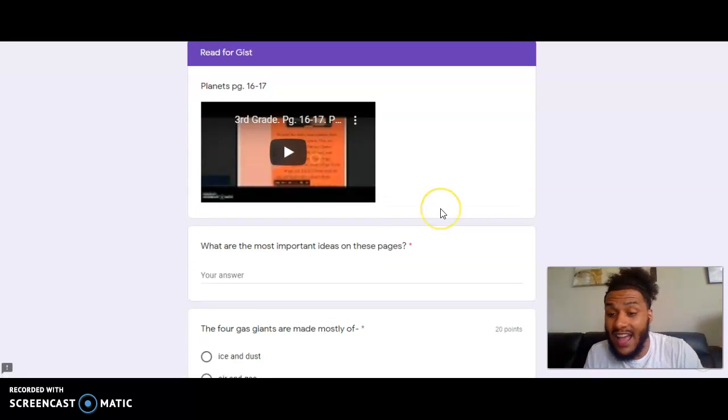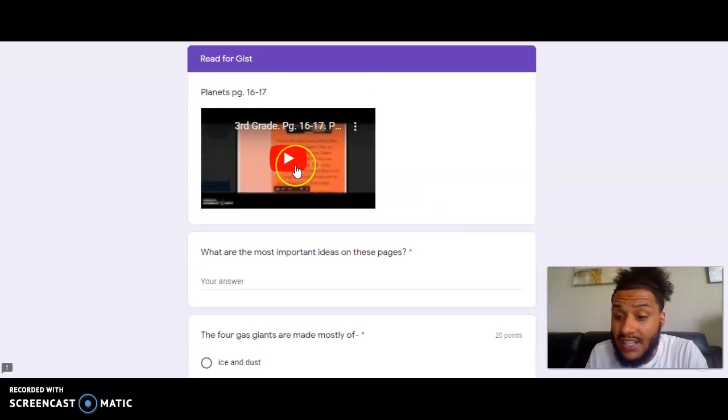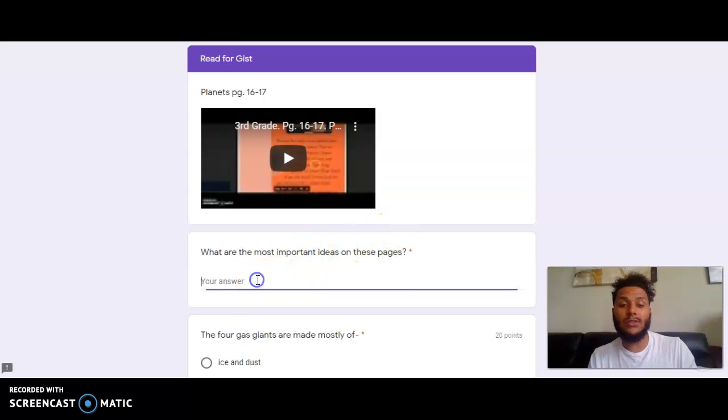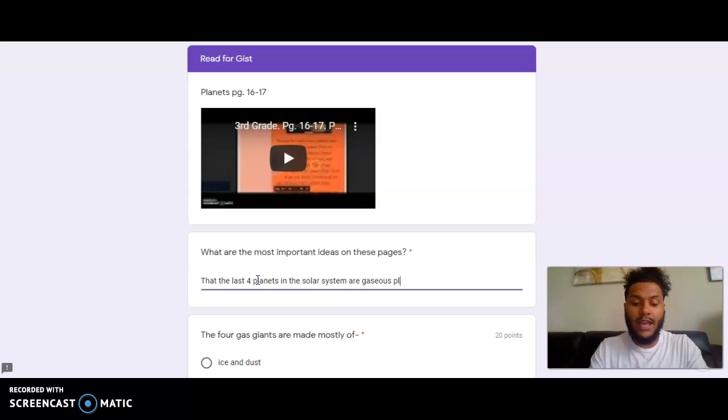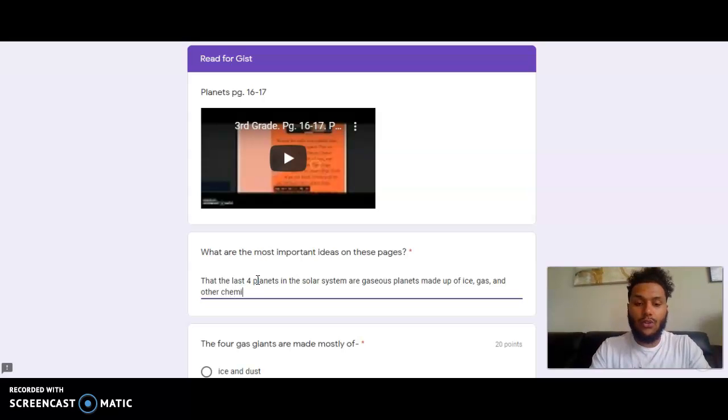Let's go to the next and last page we read for the day. This page 16 and 17, we're talking about the gaseous planets, the last 4 planets, large planets, should I say, in the solar system. And so what are the most important ideas on these pages? That the last 4 planets in the solar system are gaseous, meaning they're made out of gas, planets made up of ice, gas, and other chemicals.